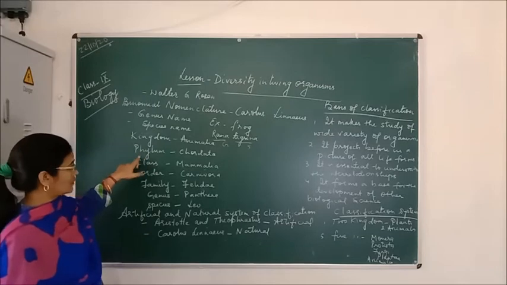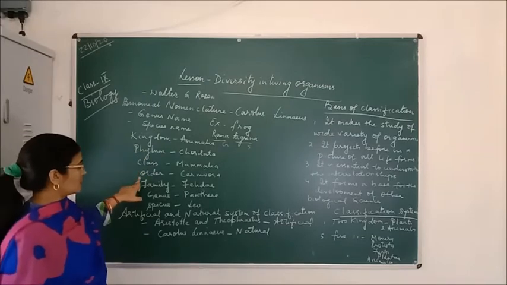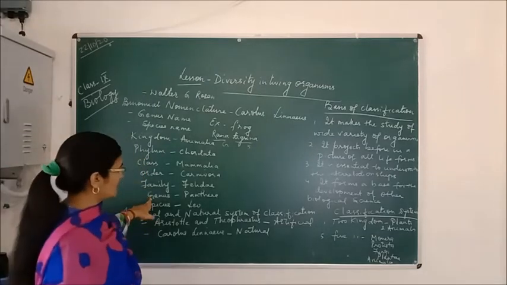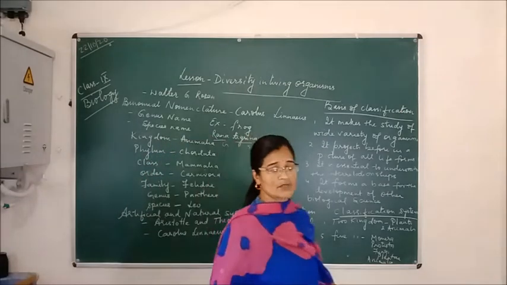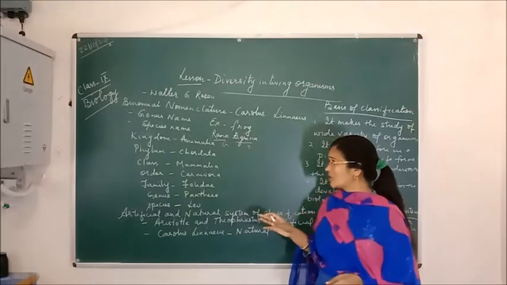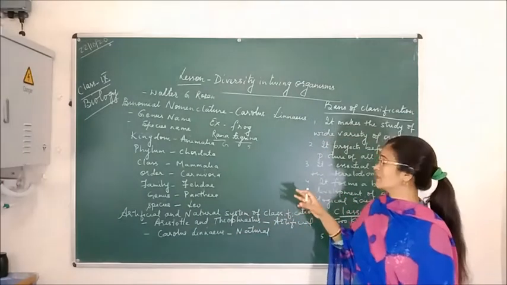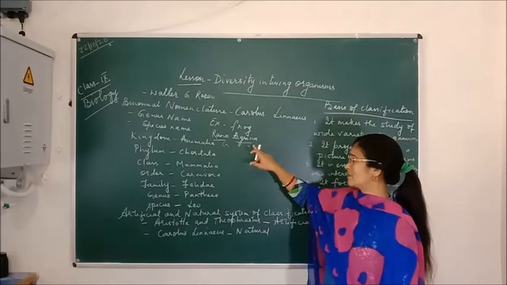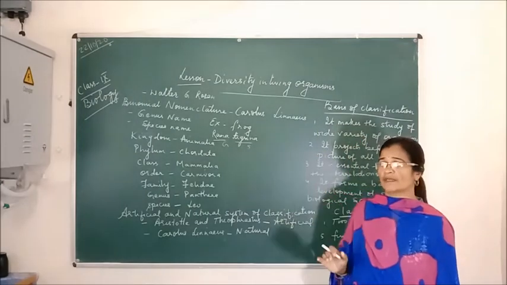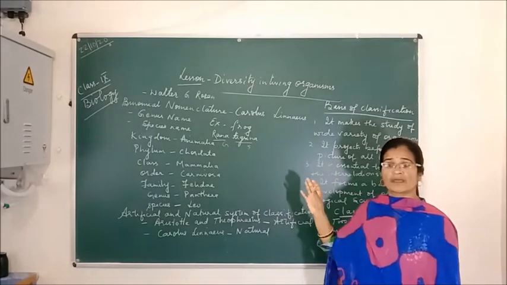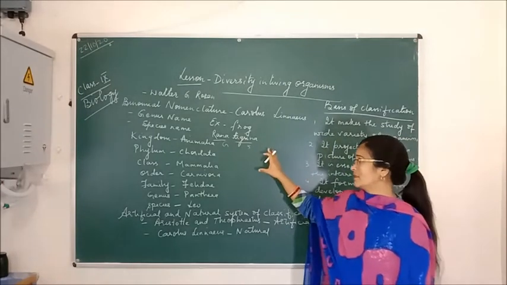Then comes phylum, then class, then order, then family, then genus, and then species. Whenever any living organism is given the binomial nomenclature, the two names, genus name and species name, there are some rules on how to write them.